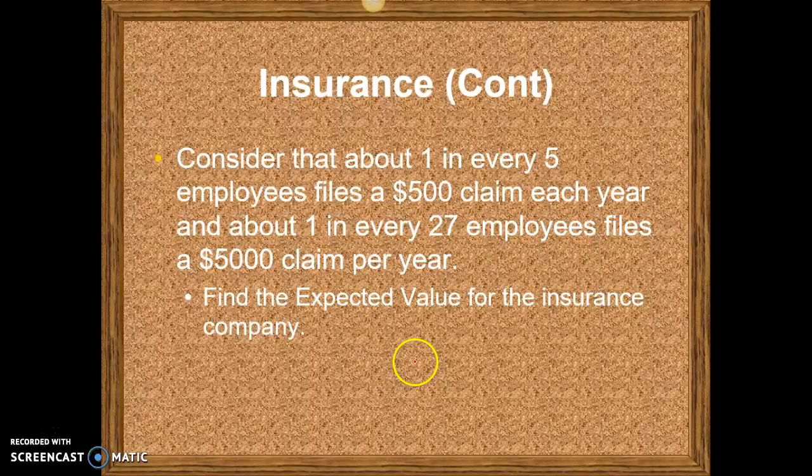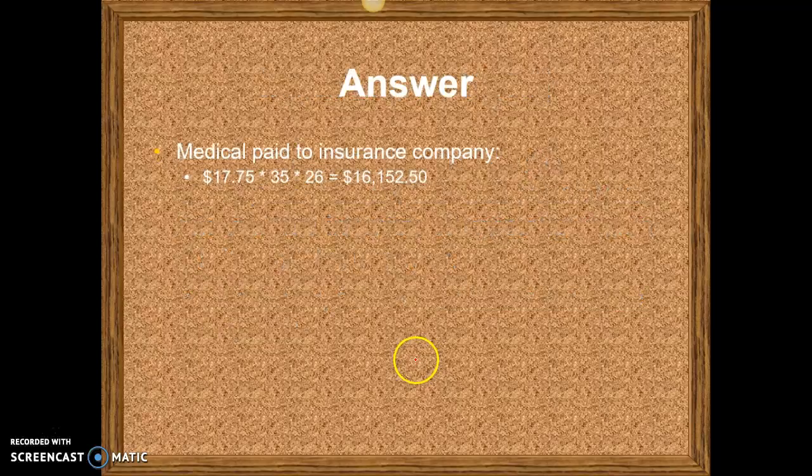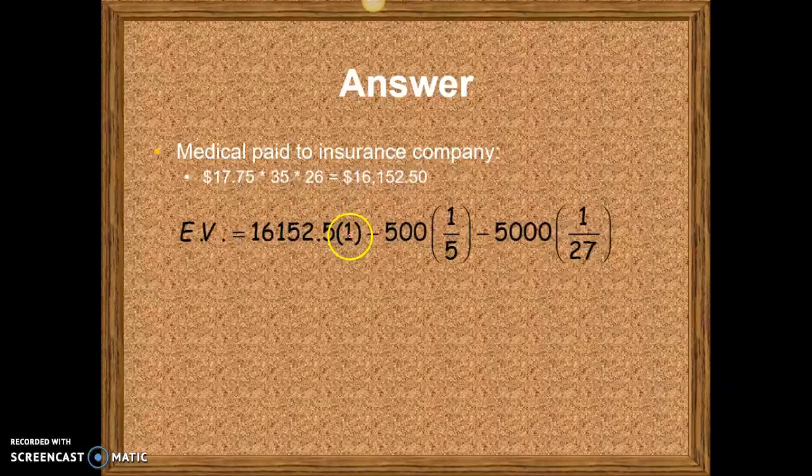So we want to set up the expected value for this. First, what is the insurance company expecting to make off of its employees? It's $17.75, there are 35 employees, every 2 weeks, 26 times, so they're guaranteed about $16,000. It's guaranteed because everybody has to pay in, so this is 100%.